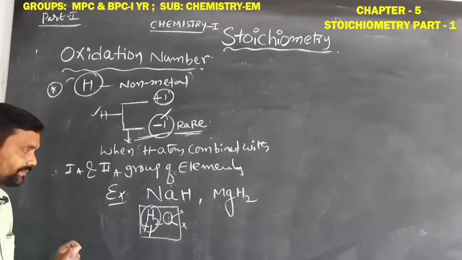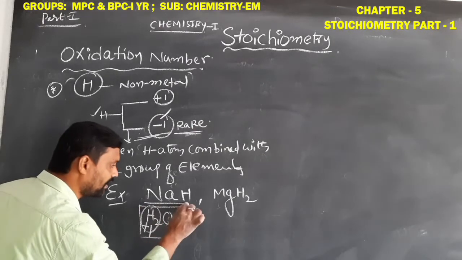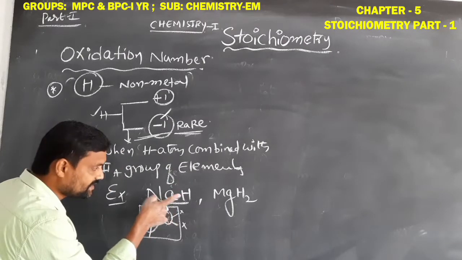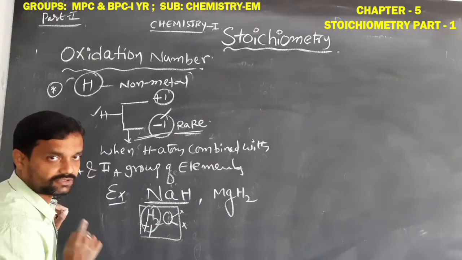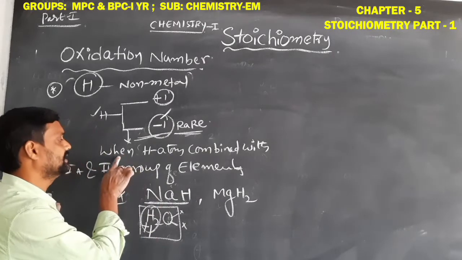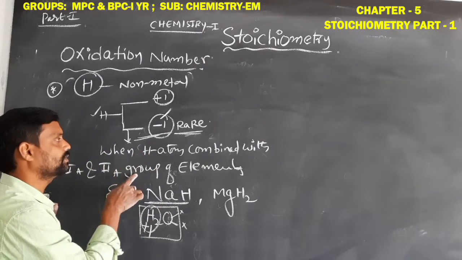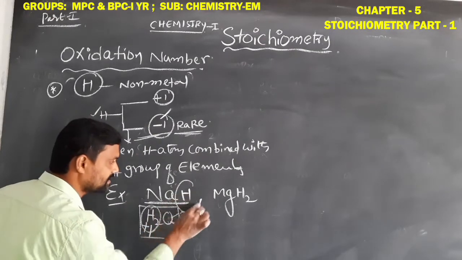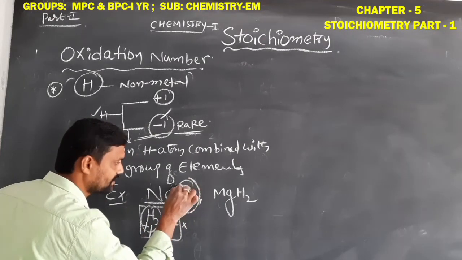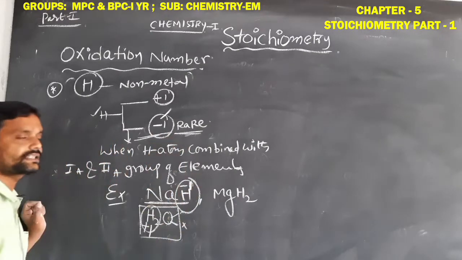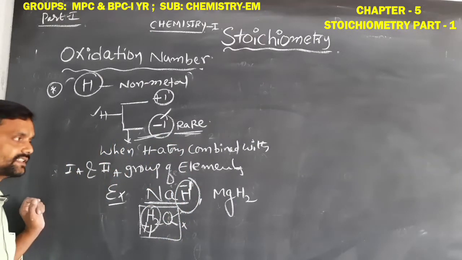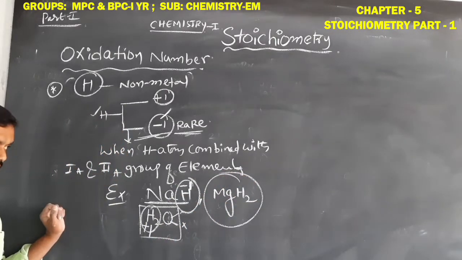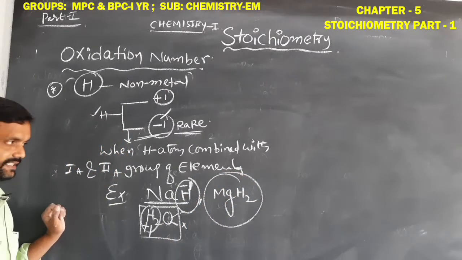Okay students, clear? When you observe this compound, hydrogen is combined with the first A group alkali metal, sodium. So when it is combined with a first A or second A group element, its oxidation number is -1. Let us see this compound, where hydrogen is combined with the second A group element magnesium.